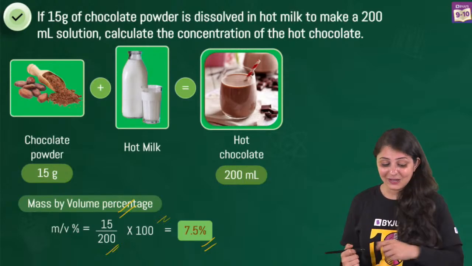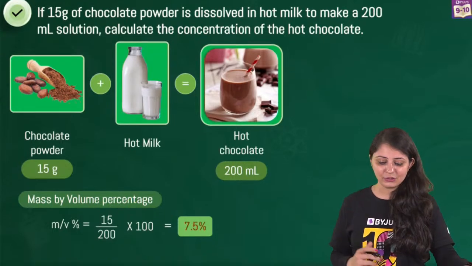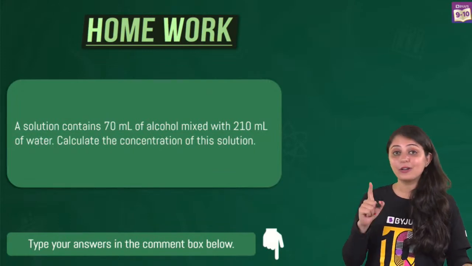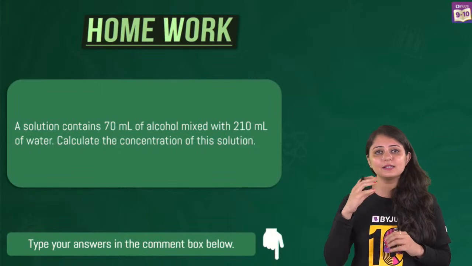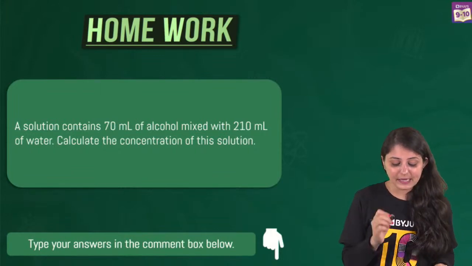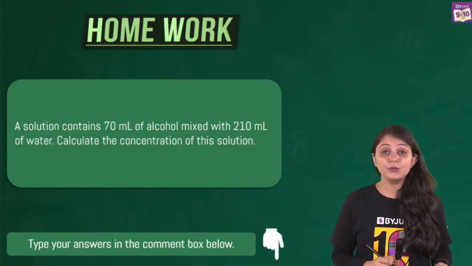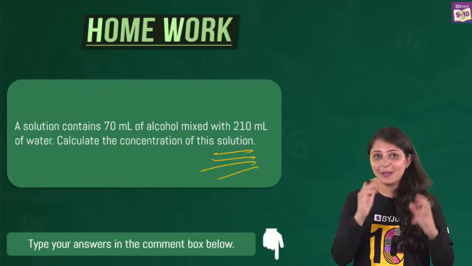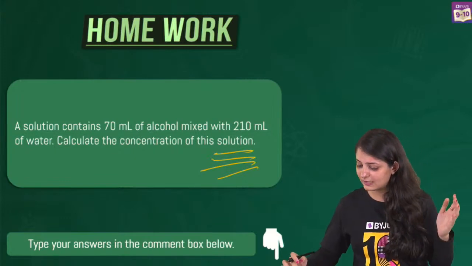Concept is clear. Good, all of you, but I told you a lot of numericals are coming your way. So there is a homework question for you, and you have to be very careful which formula to use, how to use, what is being given. Is it solution? Is it solvent? Be very careful, okay? A solution contains 70 ml of alcohol mixed with 210 ml of water. You have to calculate the concentration of this solution. This is something very important. It can actually check two things here.